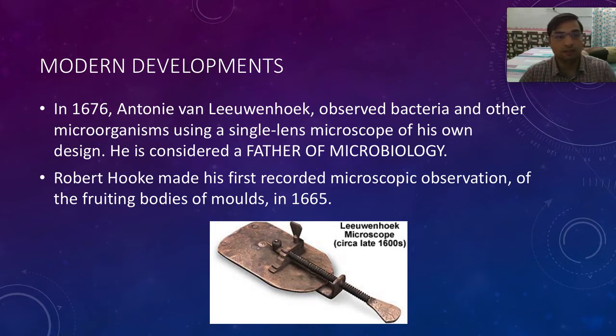So in 1676, Antony von Leeuwenhoek, we already know this name, developed a microscope. You can see this microscope, this rat catching device like microscope. Antony von Leeuwenhoek, the great scientist, was called the father of microbiology because he used to observe minute things under his microscope. However, the first recorded microscopic observation was made when Robert Hooke made a good microscope and started observing the molds, the fungi under it.